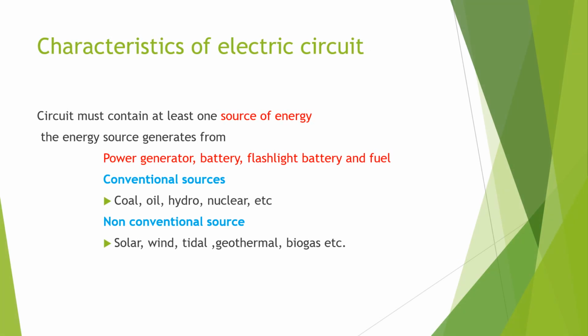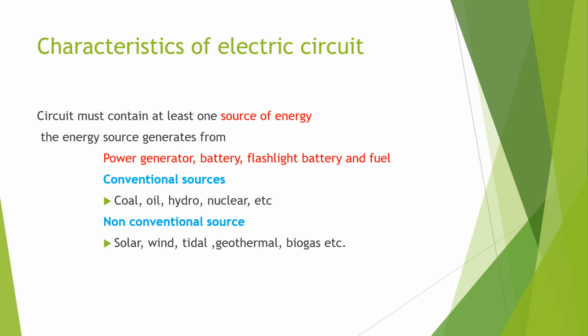Characteristics of an electric circuit. A circuit must contain at least one source of energy. The energy sources are a power generator, battery, flashlight battery and fuel. Two types of sources are there: conventional sources and non-conventional sources.